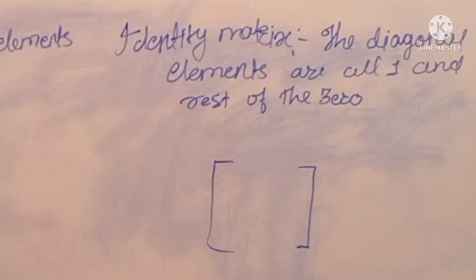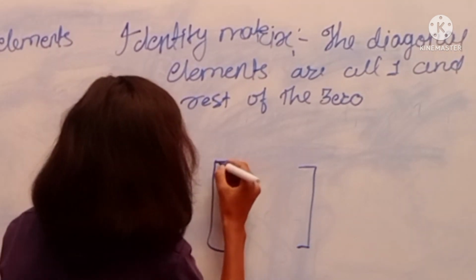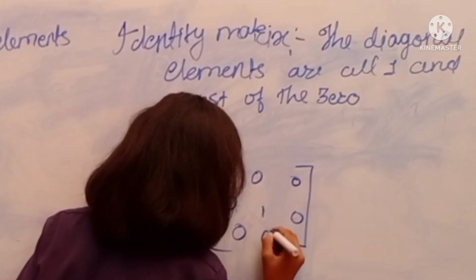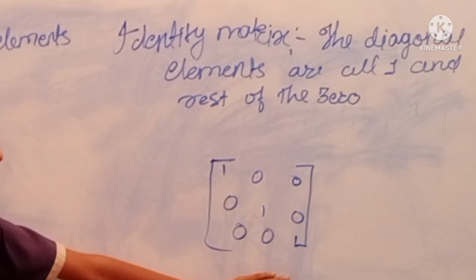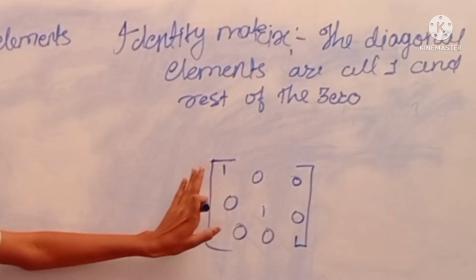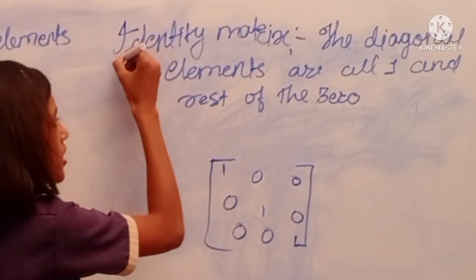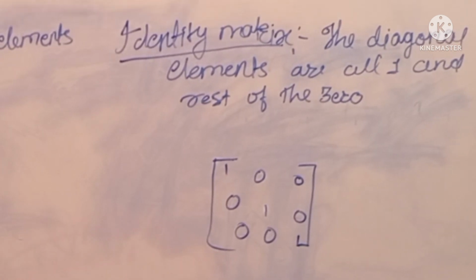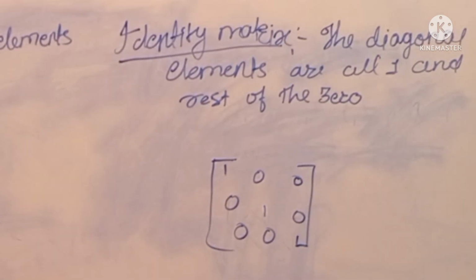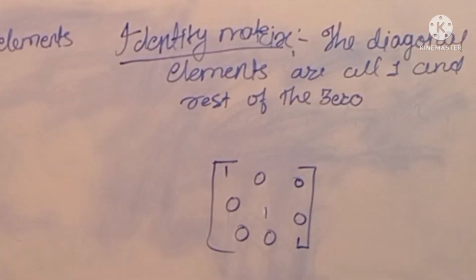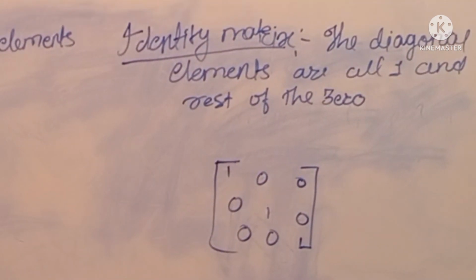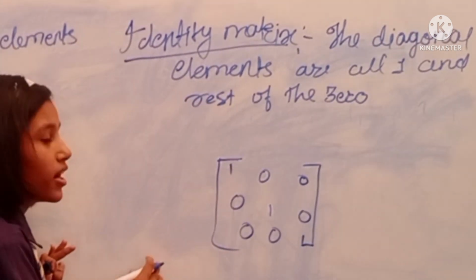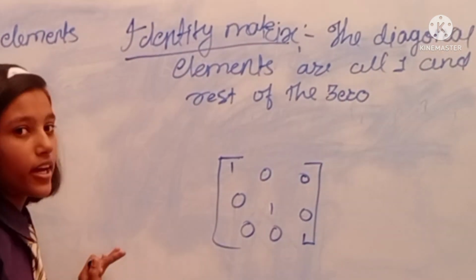It is the same as a scalar matrix, but here we write the diagonal elements only as 1 and the rest as 0. The matrix in which the diagonal elements are always 1, or all are 1, is the identity matrix. The difference is that in a scalar matrix we write the same number in the diagonal but not 1. And in an identity matrix, the diagonal elements are equal and they are always 1.